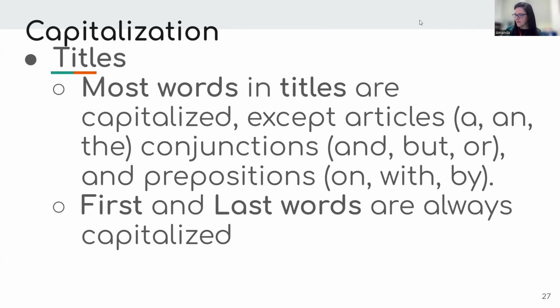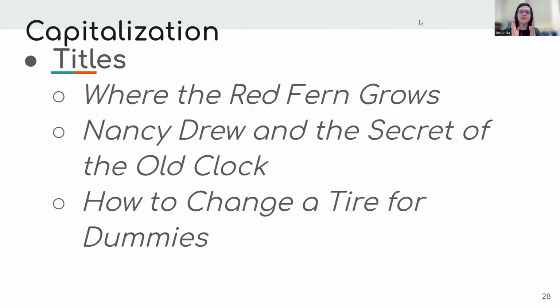And then titles. Most words in titles are capitalized except articles a and the, conjunctions, and, but, or, and prepositions on, with, or by. Also, the first and last words are always capitalized. So let's look at some examples here. Where the Red Fern Grows, notice that only the is not capitalized. Nancy Drew and the Secret of the Old Clock. So we have Nancy Drew, Secret, Old Clock. How to Change a Tire for Dummies. How, Change, Tire, and Dummies are all capitalized.